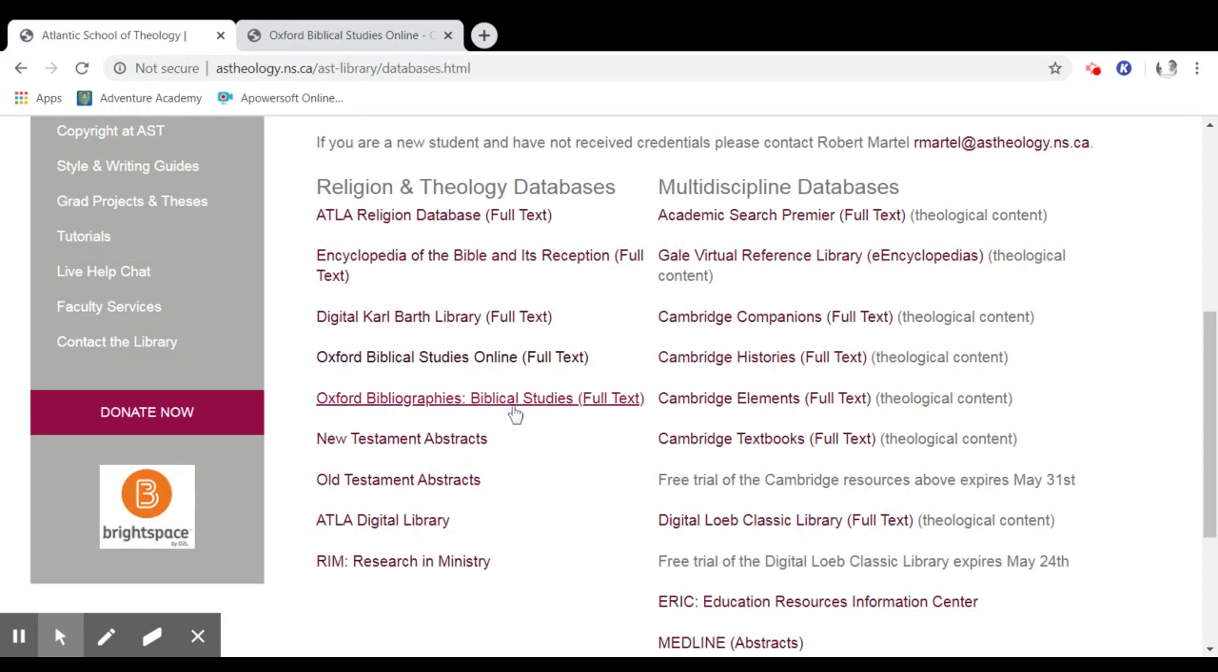We're going to go back to the Atlantic School of Theology Library website, and we're going to take a peek at this resource here. So we just looked at this one here. Now we're going to take a look at this one here.